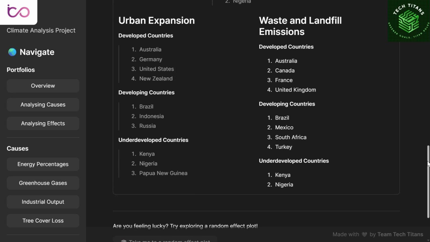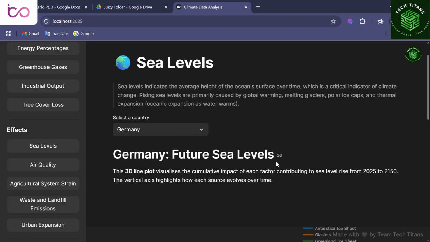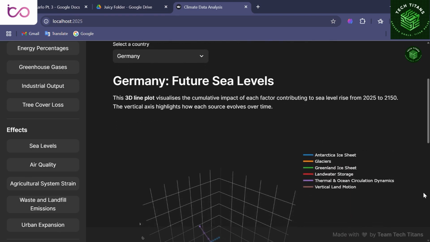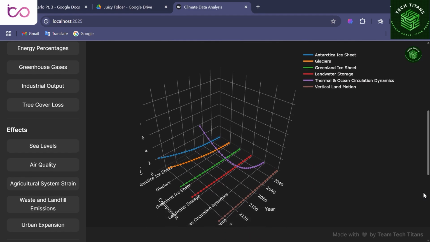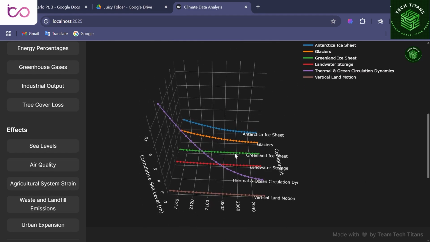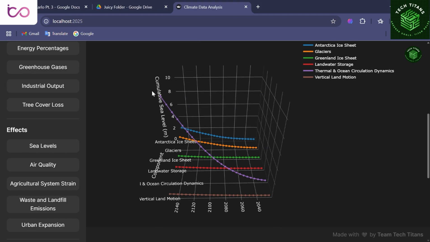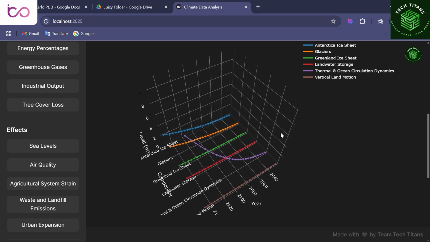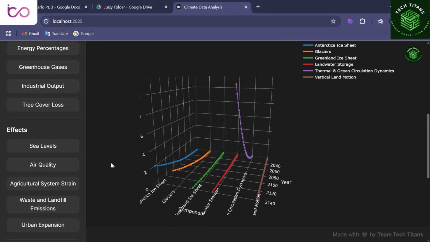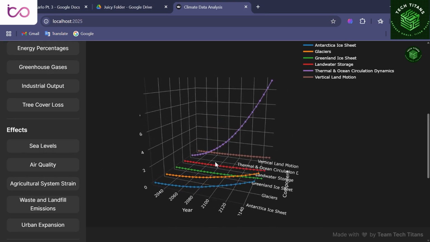Germany doesn't border an ocean, but sea level rise still threatens its North Sea coast and cities like Hamburg. This 3D graph shows projected global sea level rise till 2150, driven by glacial melt, Antarctic and Greenland ice loss, and ocean expansion. For Germany, this means stronger storm surges, inland floods, and coastal infrastructure damage.